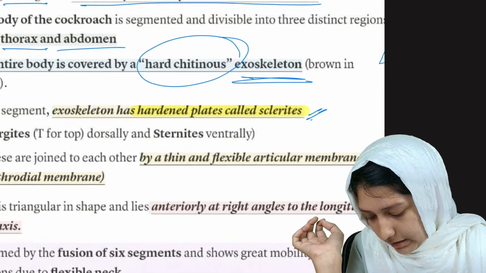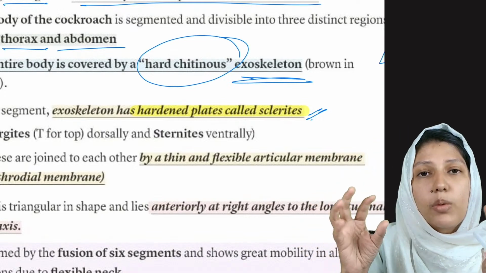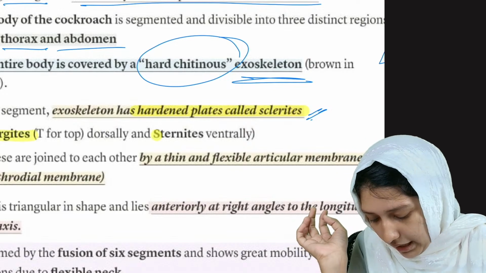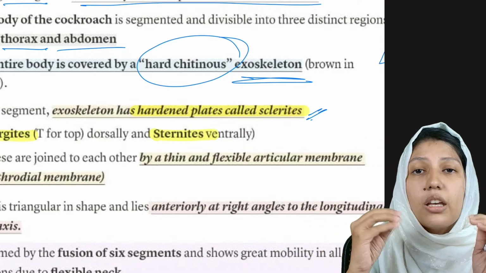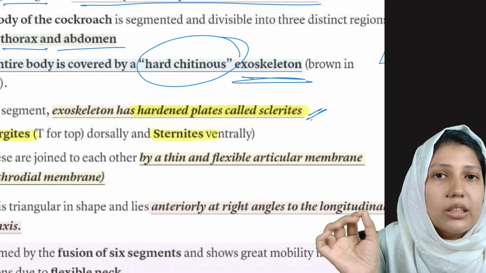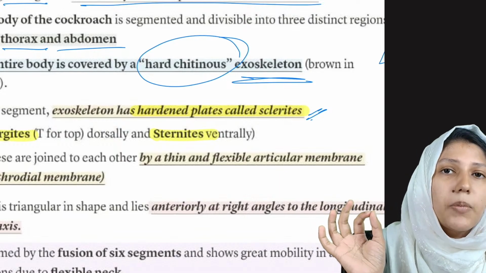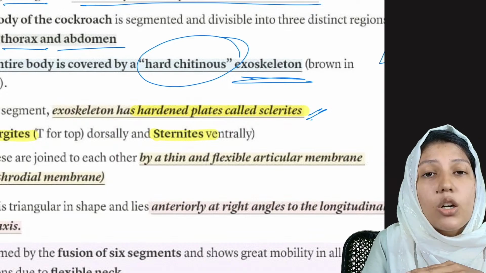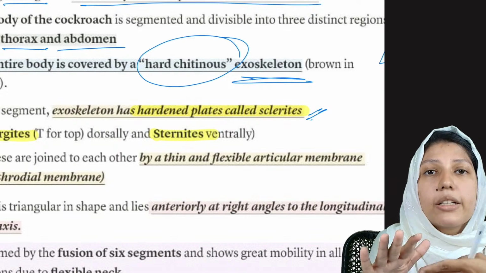And these sclerites can be divided into two. Means these sclerites are of two types. One is tergites and the other one is sternites. You can just remember like this: tergites start with T, so they are on the top, means dorsal. Tergites are dorsal and sternites are ventral.